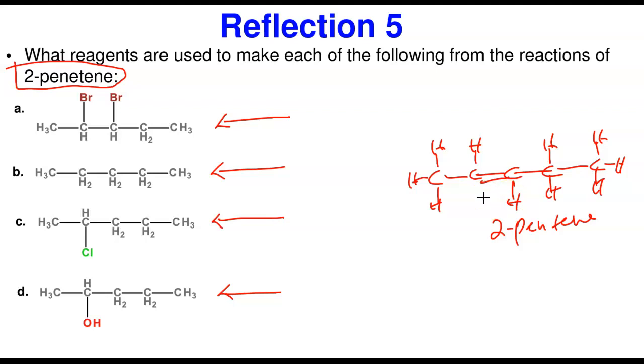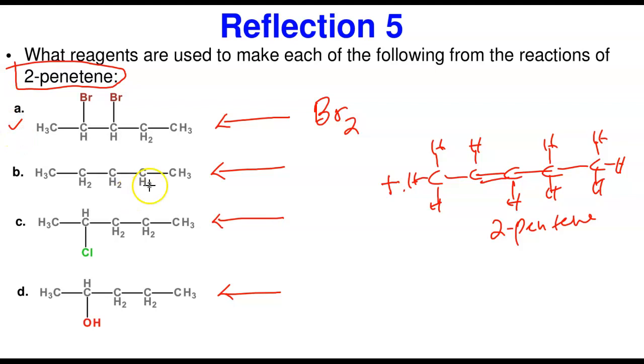Now, what are you going to add to this to form this? It's easy. You have 2 bromine atoms added, so that tells you easily what to add. Here, remember, you're going to be having 2-pentene plus bromine to form this. So the reagent here is bromine. That's what you're going to be adding in this one. So A here is bromine.